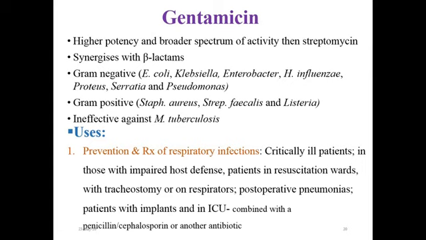It is used for the treatment and prevention of respiratory infection, particularly those caused by gram-negative bacteria, in critically ill patients, patients with impaired host defense, patients in resuscitation wards, patients with tracheostomy on respirators, patients with post-operative pneumonias, patients with implants, and patients in the ICU. Usually here gentamicin is combined with penicillin, a cephalosporin or another antibiotic to expand the spectrum of coverage.